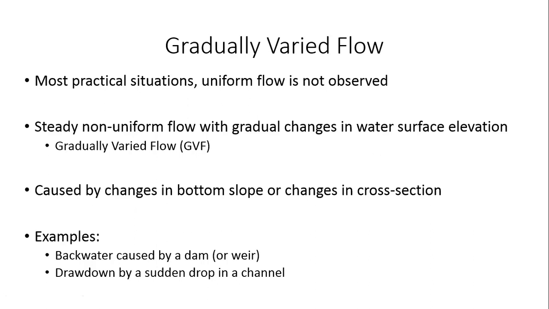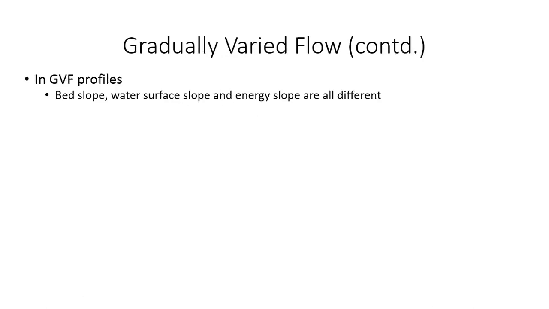We'll continue with the discussion on gradually varied flow. So the interesting thing to note in the case of gradually varied profiles is that the bed slope, the water surface slope, and the energy slope are all different, right? This is unlike in the case of uniform flow, where the bed slope, the water surface slope, and the energy slope are all the same, right?